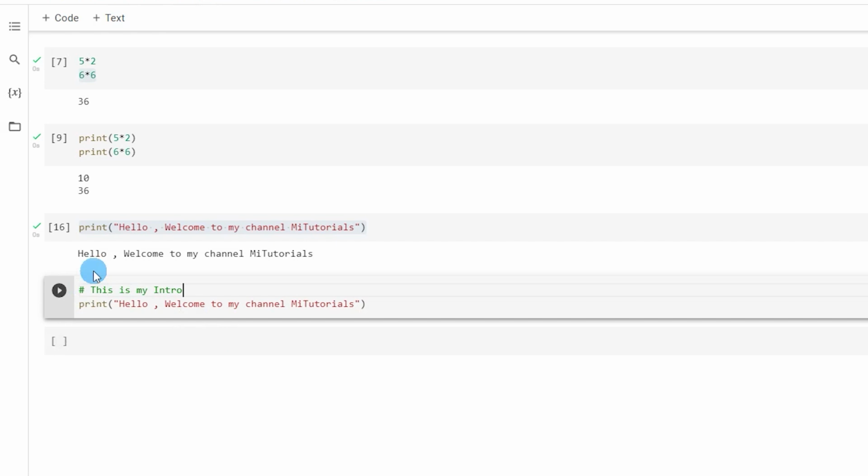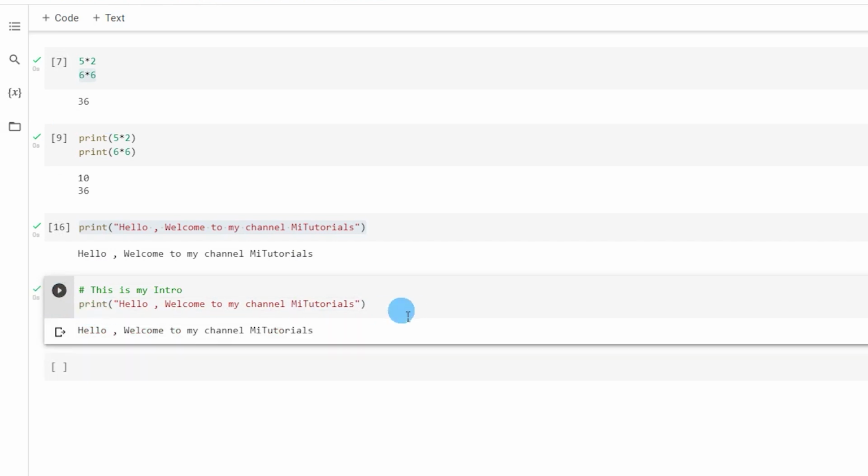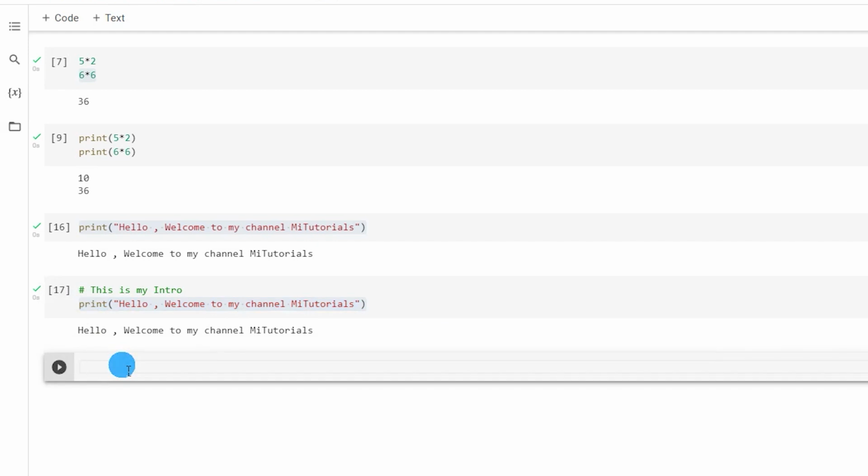That will give you additional information about the code that you are writing, and if you execute, it will just execute the print statement. You can notice that when you use the hash, the color of this line turns green, which means that this is a commented line and it will only execute the print code.